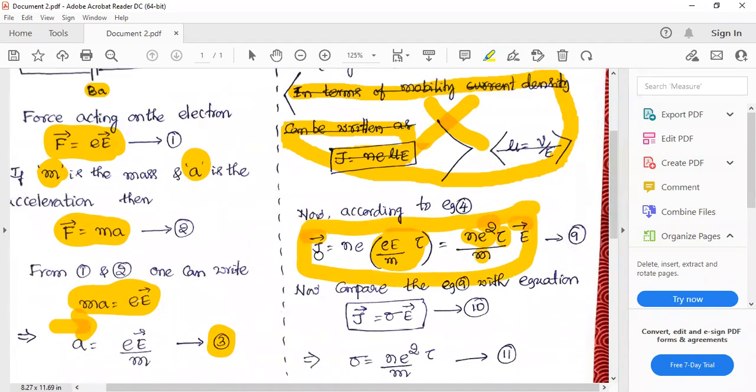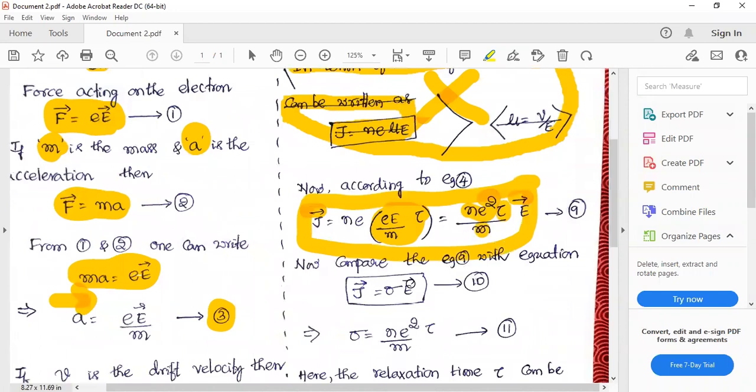Now, what are you going to do next? Once you have J and E, always remember you have to compare this equation with Ohm's law. I have said Ohm's law can be restated as J is equal to sigma into E, right? Now, compare these two equations, equation 9 and 10. Don't ask me how I get equation 10. It is the Ohm's law. V is equal to IR can be written as J is equal to sigma E.